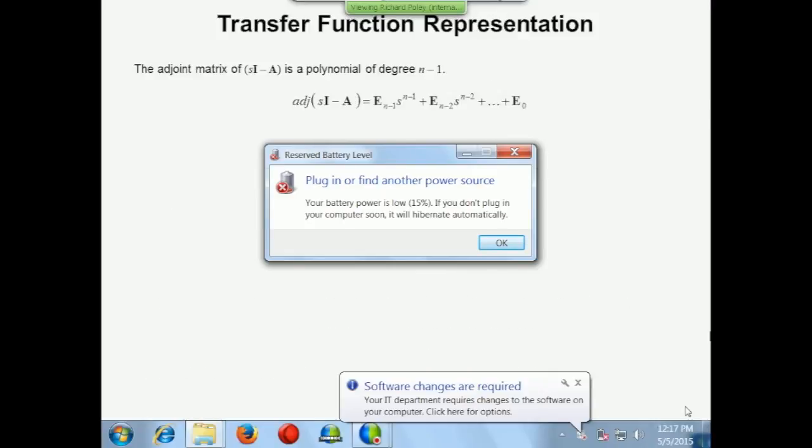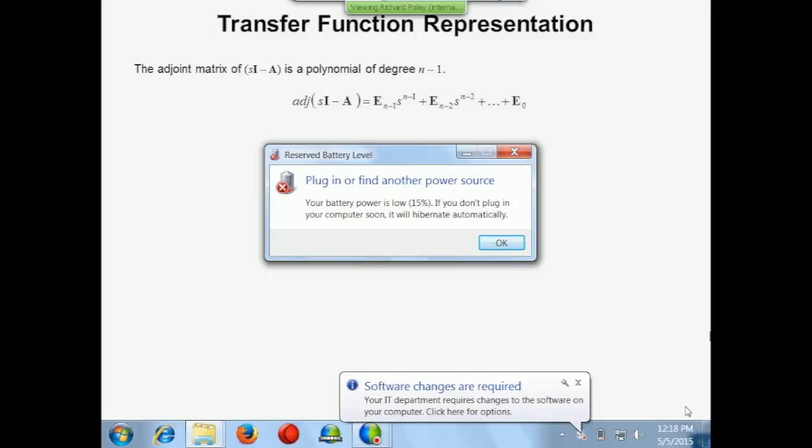Now when you compute the adjoint, do you remember how you can do it? You take each element in the matrix and you delete the row and column that it's in, and then you compute the determinant of what's left, and that becomes what's called a cofactor. Right? And then plus or minus 1 times that, all transpose, becomes the adjoint. It's a little bit involved, but the point is that by deleting the row and column, you're ending up with a polynomial that can't have degree n anymore. The degree has got to be 1 less than that, at most. So each element in the adjoint matrix can't have a degree any greater than n minus 1.